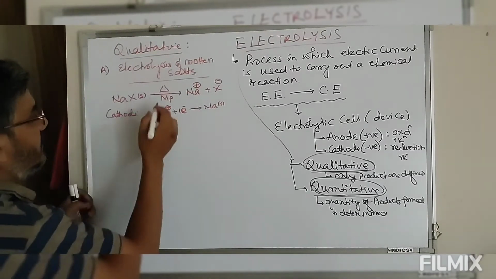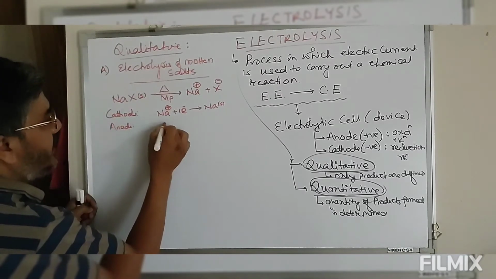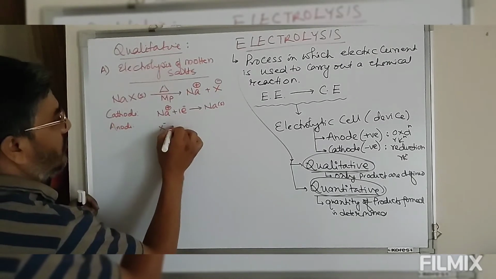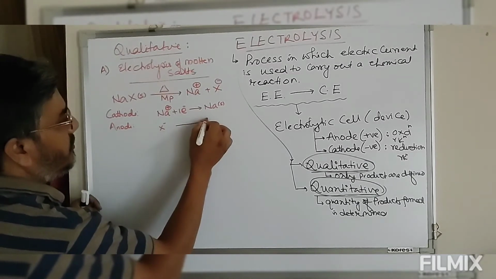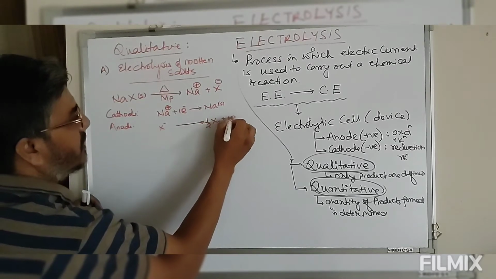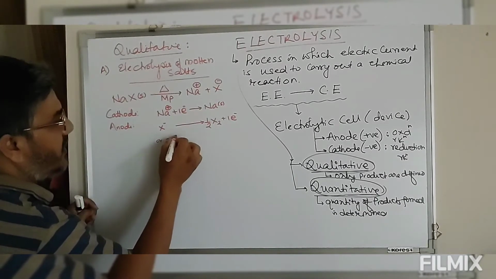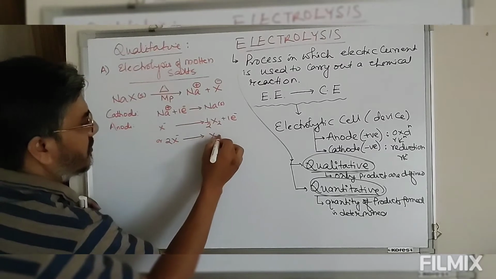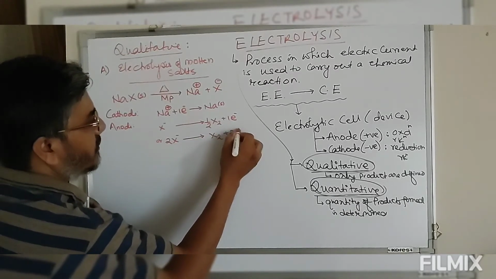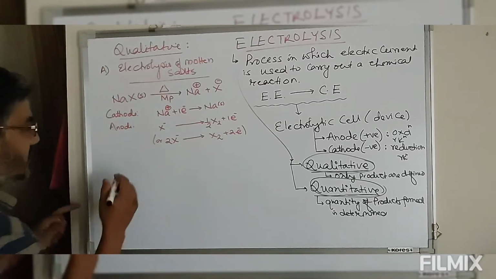Whereas at anode, this X minus will oxidize to give you X plus one electron is released, or the reaction can be written as 2X minus gives you X2 plus 2 moles of electrons will be formed. So this is the electrolysis of molten salts. First category, sodium halide. So let's take a look at this.